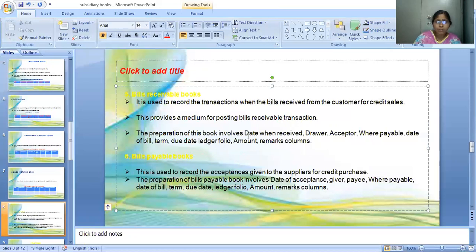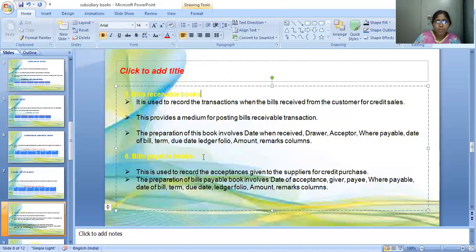So the preparation of this book involves the date when received. The pro forma I have not mentioned here. So we have a pro forma for the date when we received that bill, who will be the drawer, who will be the acceptor, where payable, date of the bill, term, due date, ledger folio, amount, remarks. These are the columns we will have in the bills receivable book.